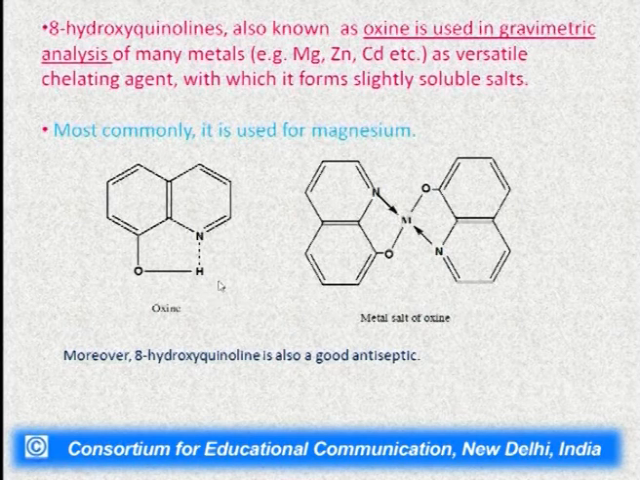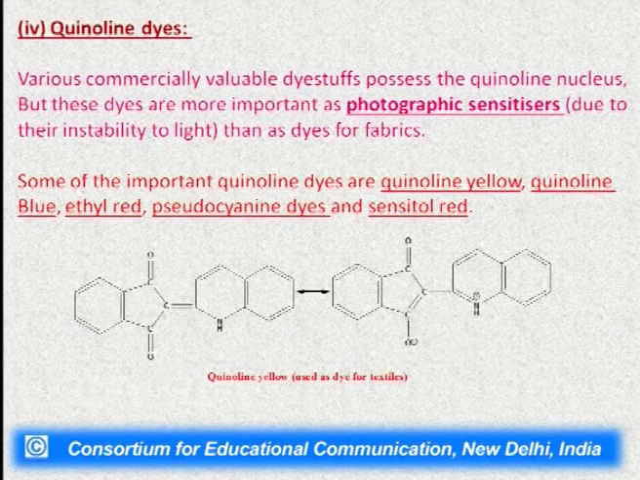This oxine molecule is having intramolecular hydrogen bonding. Here you can see in this oxine molecule that there is a hydrogen bonding which can be used for its chelation property. Here we have shown the metal salt of oxine. This M can be magnesium, can be zinc or any other metal also, where it shows its chelation property. Moreover, this 8-hydroxyquinoline is also a good antiseptic drug.